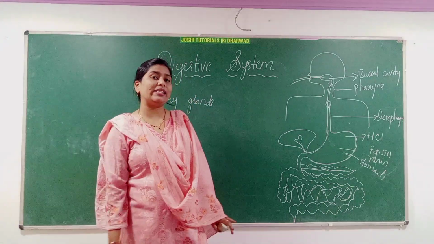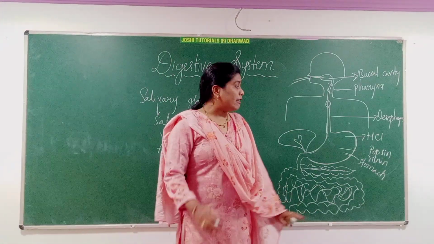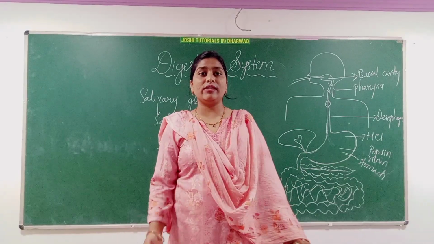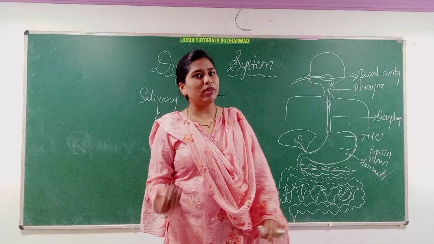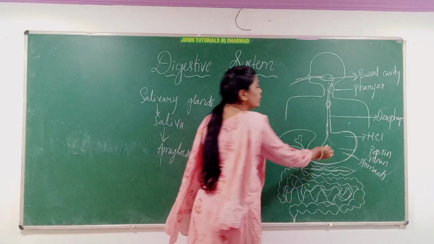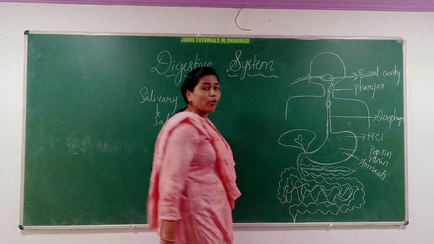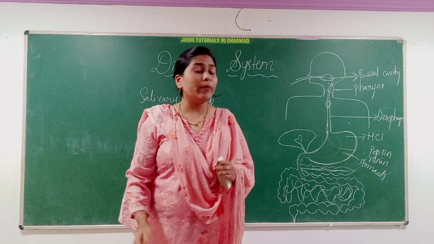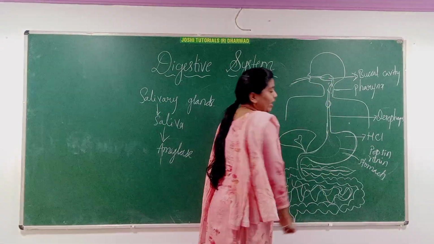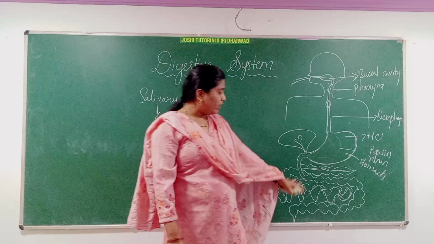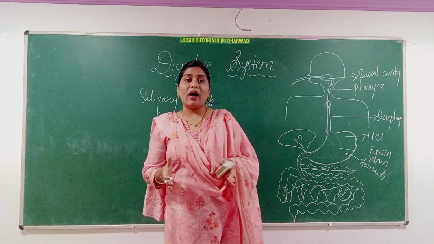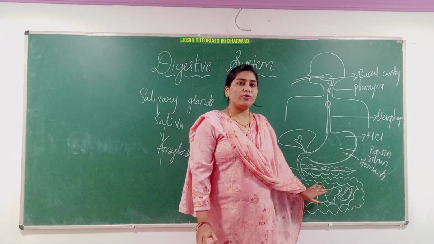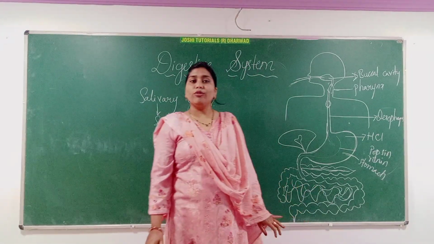These are the two enzymes which help to digest the protein. For example, pepsin helps to digest the protein into amino acids or peptides, and renin helps to digest the milk, that is milk into curd. And afterwards the food will enter the small intestine. You can see here this small intestine is 6 to 7 meters long, and the whole alimentary canal is 9 meters long, and here the small intestine is the major part where absorption is taking place. Here 80 to 90% absorption is taking place in the small intestine only.